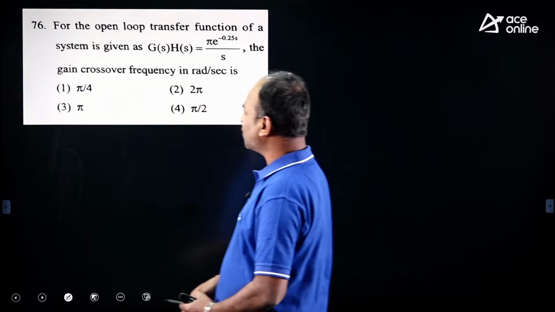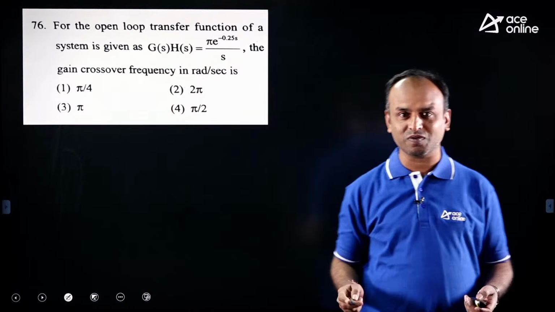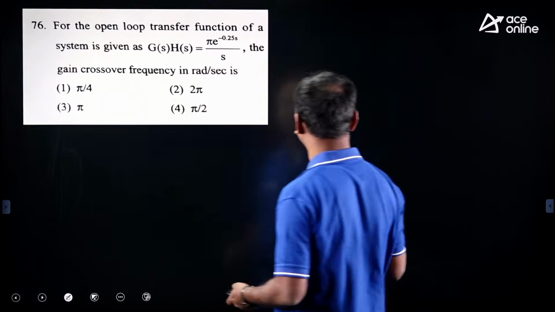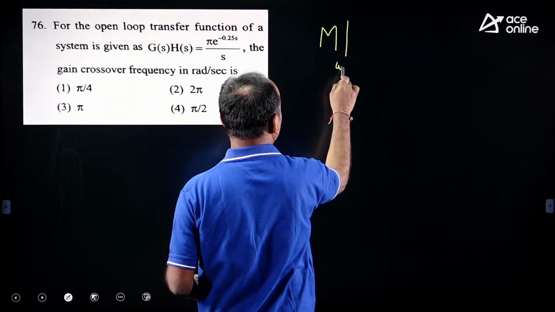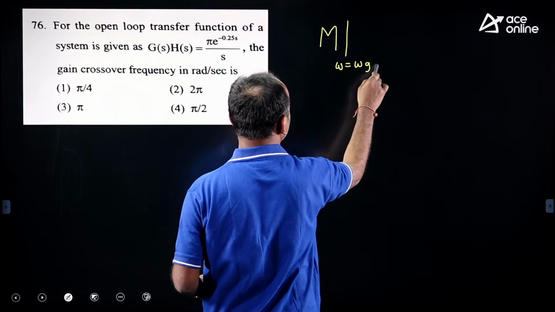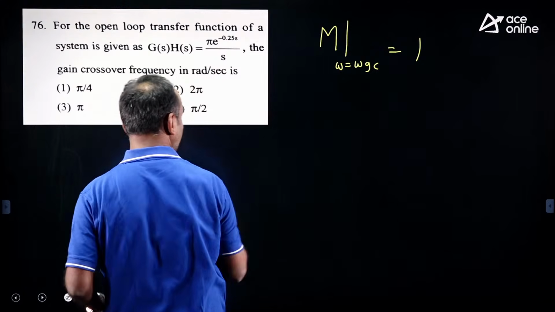Yes, gain crossover frequency. Many questions we discussed on this model. Gain crossover frequency means the magnitude at gain crossover frequency should be 1. Now I am writing the magnitude here.